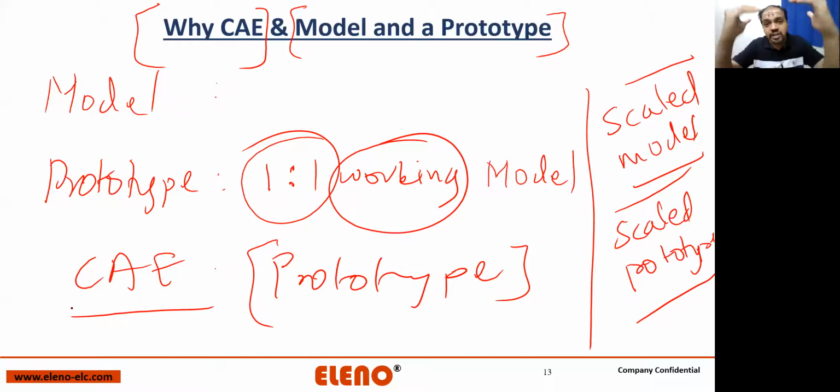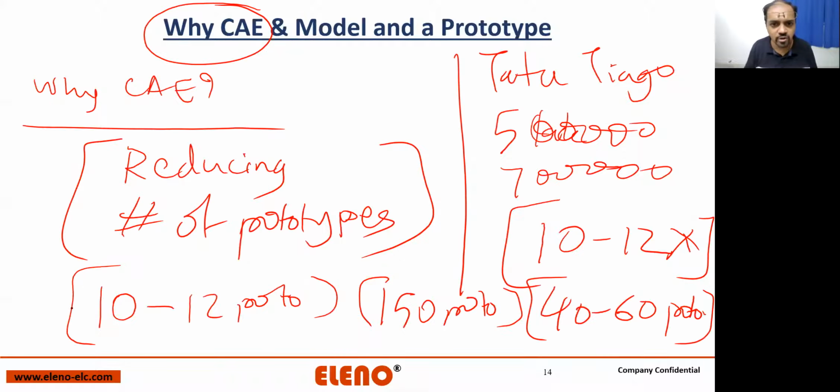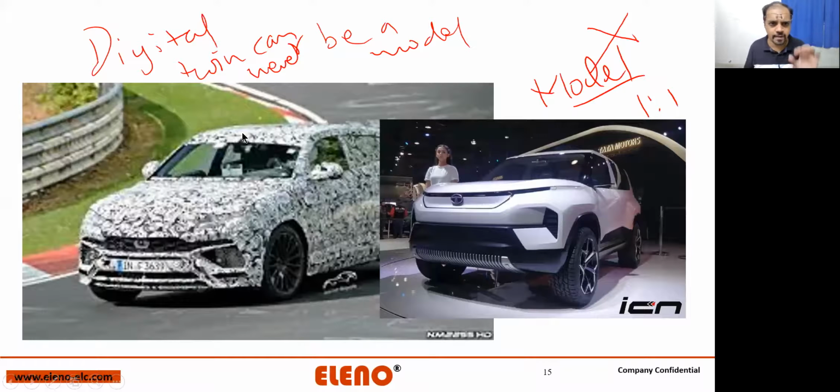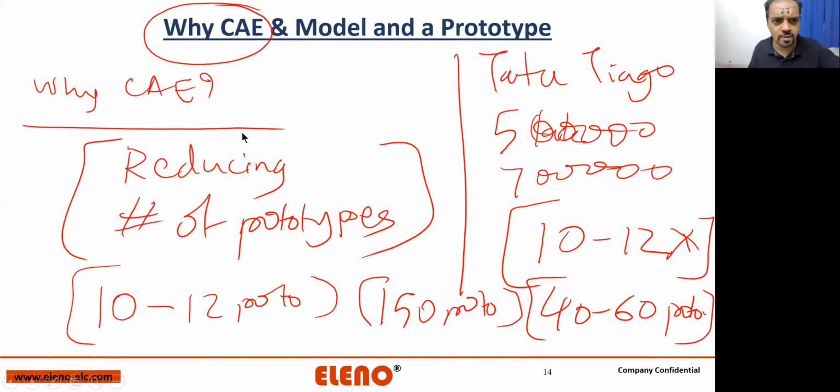But you can reduce the number of prototypes to do what? Two things. What are you going to achieve by reducing the number of prototypes? I will come to your question, Himanshu, how many prototypes are needed. So let's first understand this particular part.